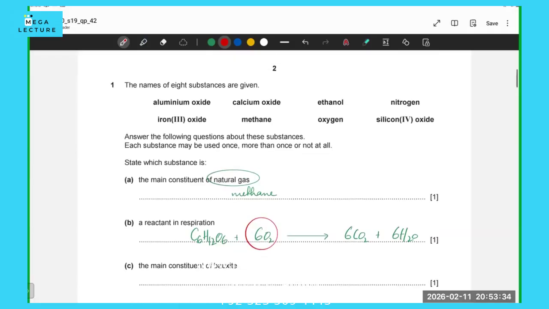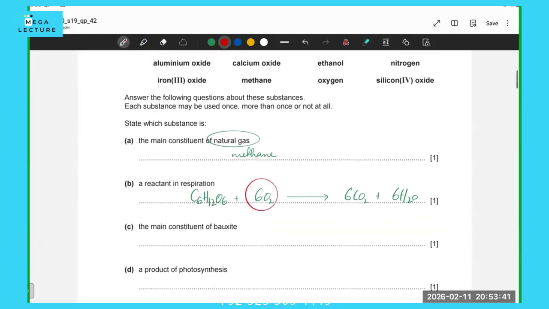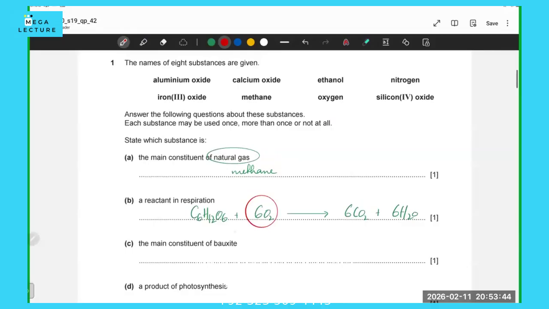The next one is the main constituent of bauxite. Bauxite, remember, is extraction of aluminium. So aluminium is present as the main constituent of bauxite, and since there is no option for aluminium, aluminium is extracted from bauxite. It's aluminium oxide from which we do the entire process, and we end up extracting aluminium out of it.